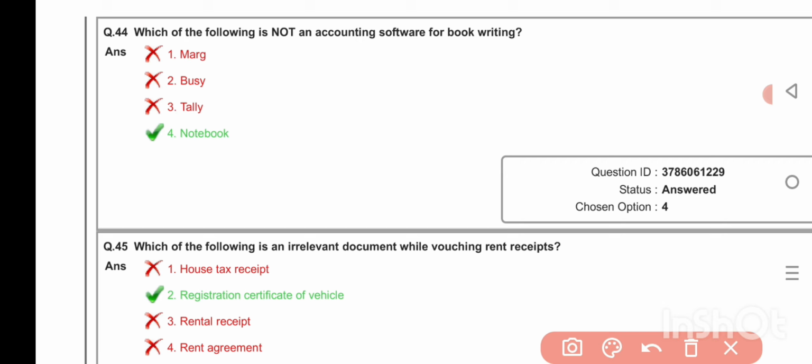Which of the following is not an accounting software for book writing? Notebook. Which of the following is an irrelevant document while writing rent receipt registration certificate of vehicle?